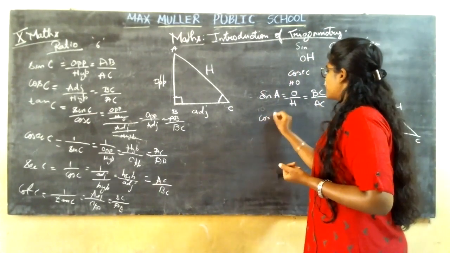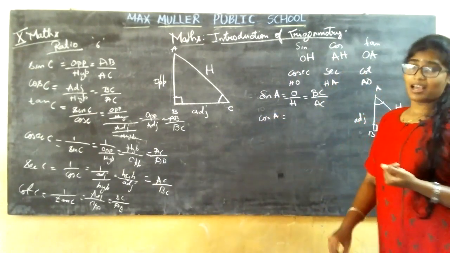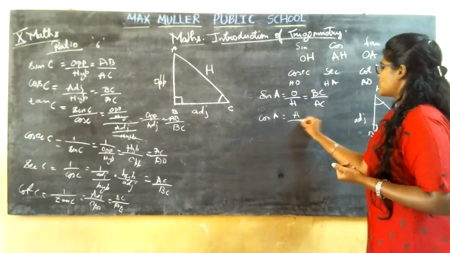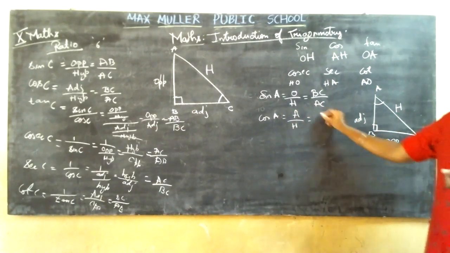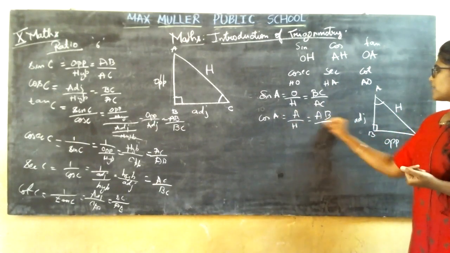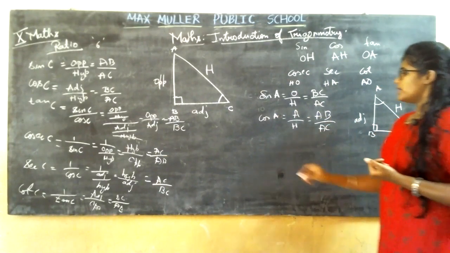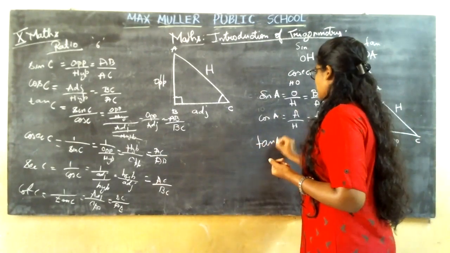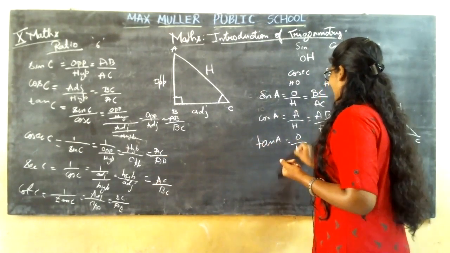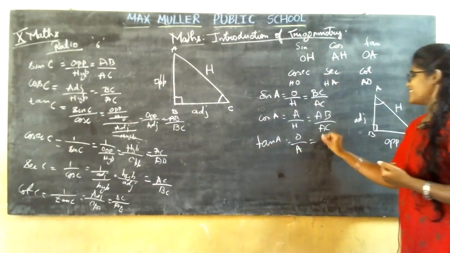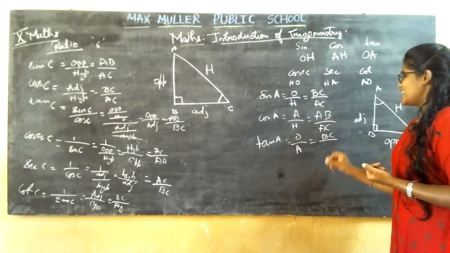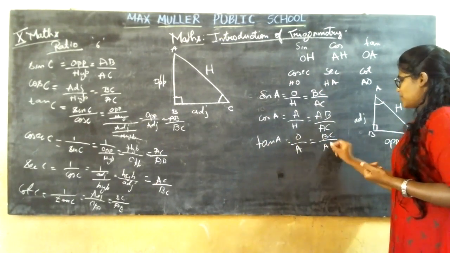Then cos A, how do you remember? A H, so adjacent is AB and hypotenuse AC. Tan is O A, where O is opposite, that is BC, and A is adjacent, AB.